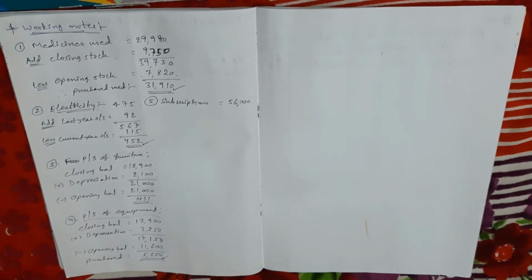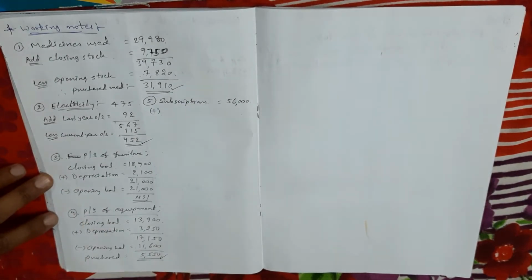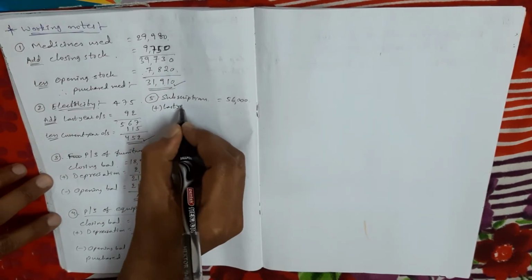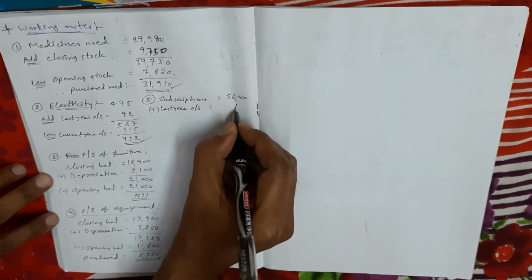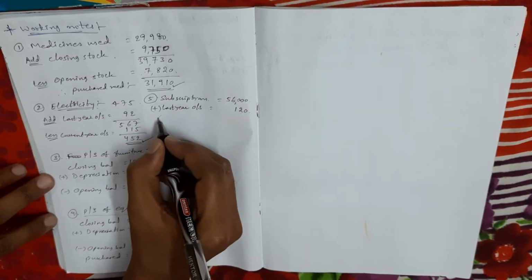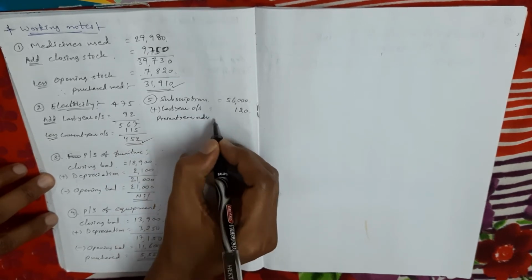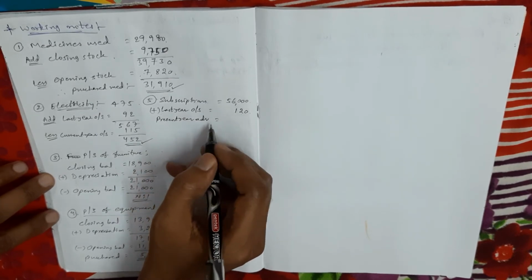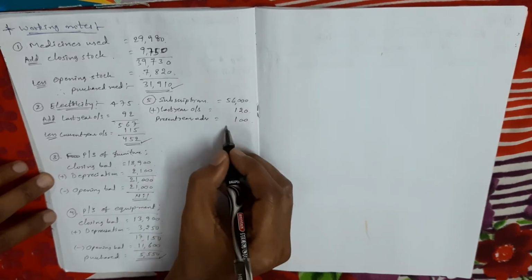Okay, so reverse. Reverse means first we add last year outstanding subscriptions. In this problem, last year outstanding subscriptions are 120 rupees. And we also add present year advance received subscriptions, which is 100 rupees. So these two amounts we add.